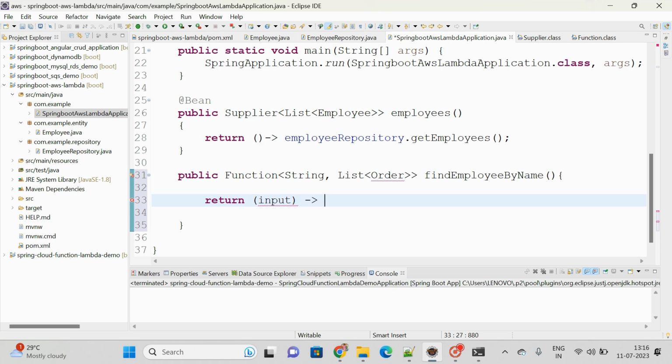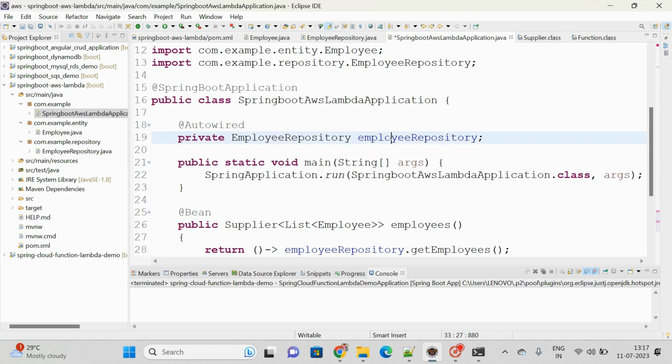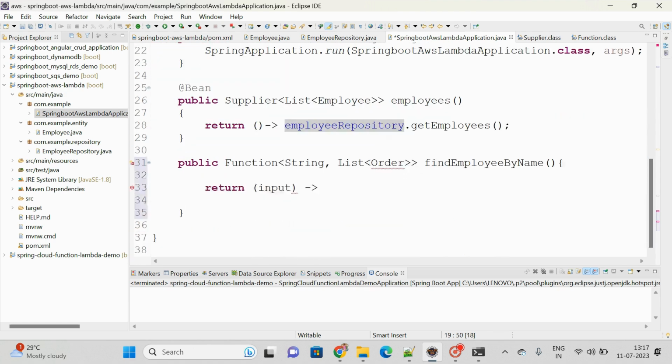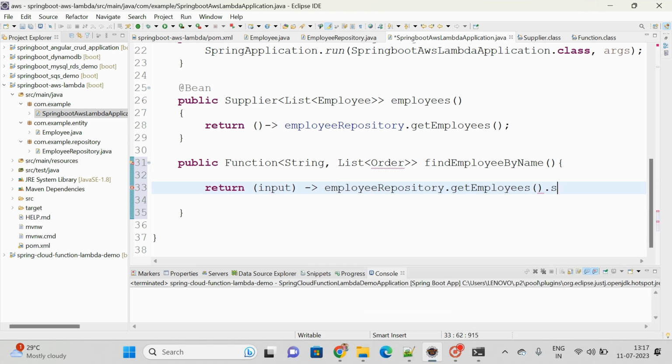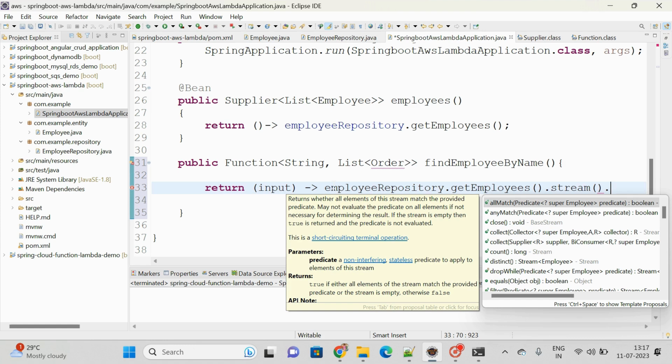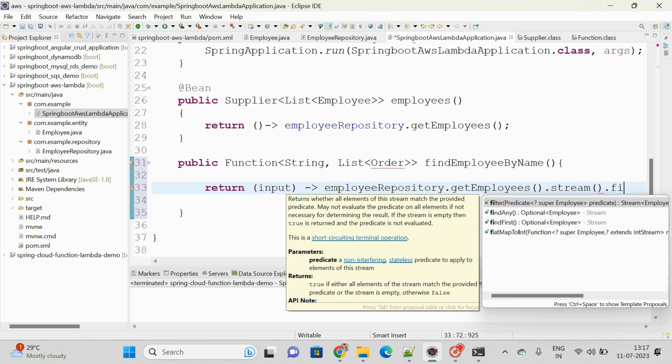And here again employee repository, Control C, Control V, dot get employees. On top of this it will give you the list of employees. On top of this you can call the stream method. Once you get the stream method, it will give you the stream object. On top of the stream object we are going to filter.